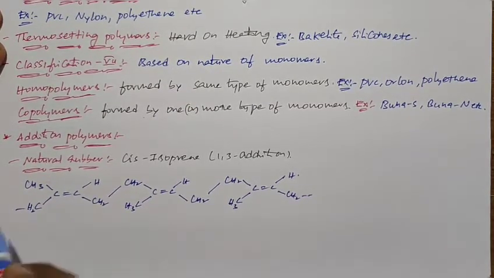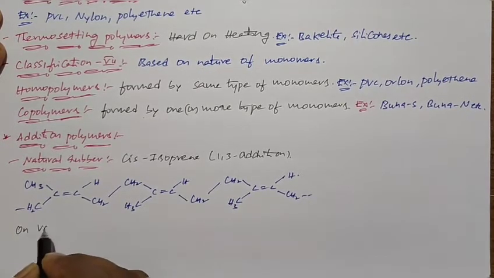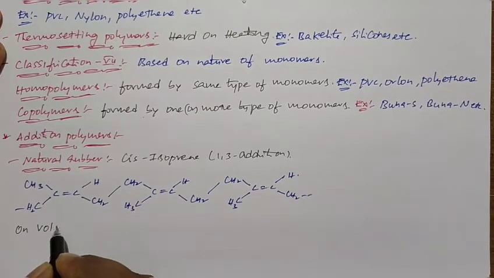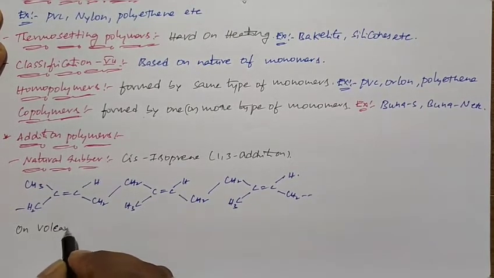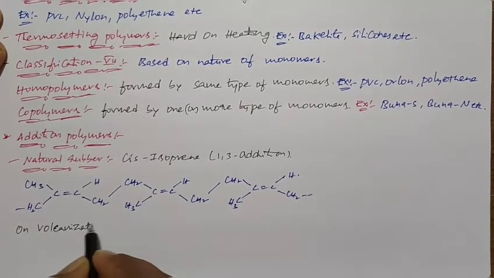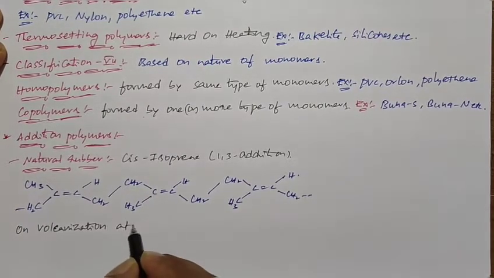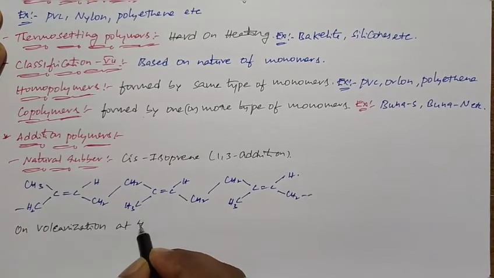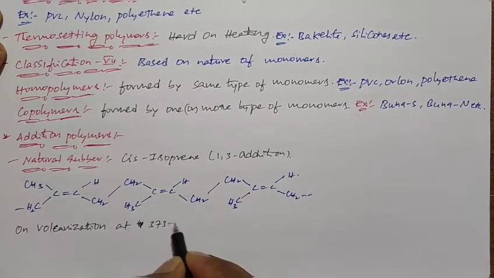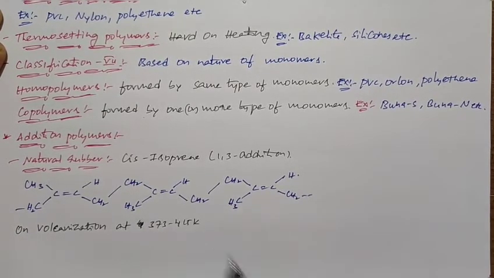On vulcanization at 373 to 415 kelvins, the properties of natural rubber can be improved.